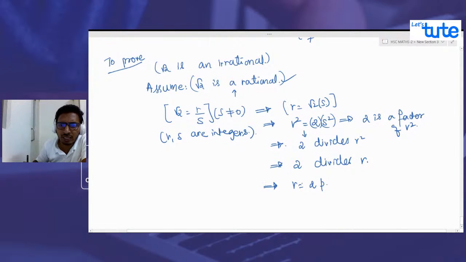So from this, what do we understand? If we try to put this value in place of r, what do we get?